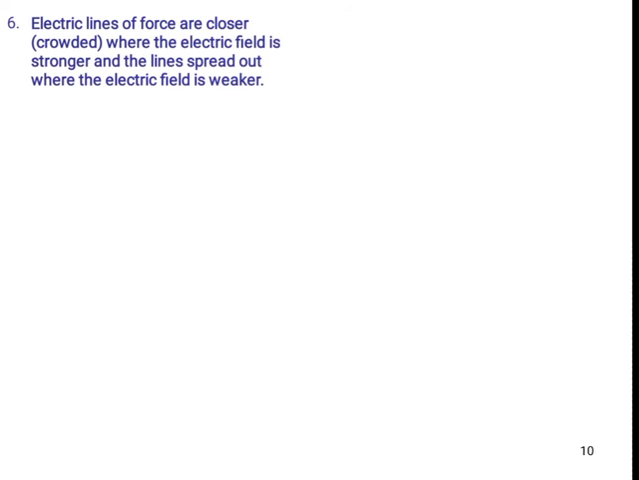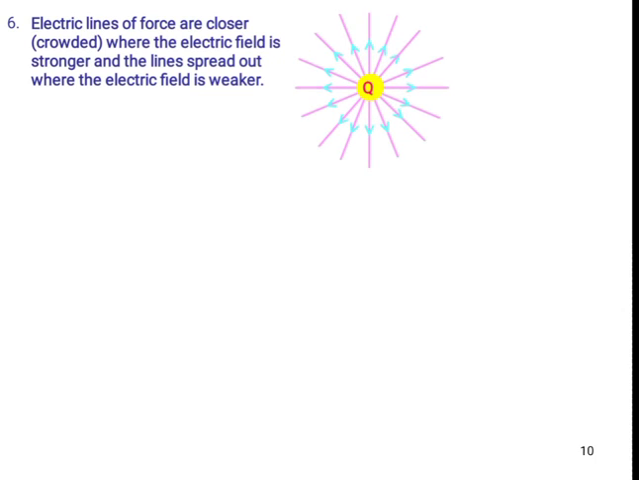Electric lines of force are closer. If they are closer, then the electric field strength, of course, is very strong. If they are spread out, the electric field is weaker. Okay. If more number of electric field lines are present, then the electric field strength is more. If the lines are spread out, then the electric field strength is weak.